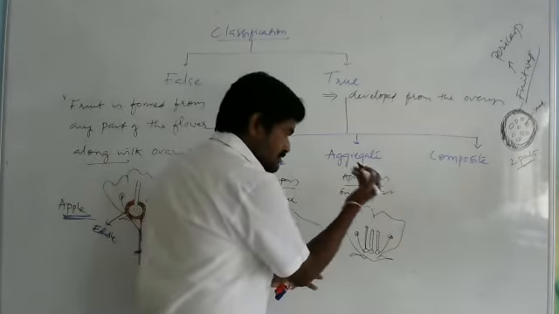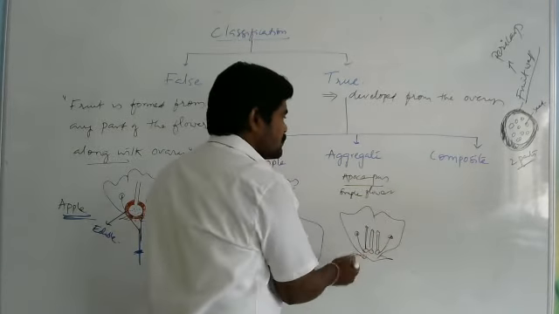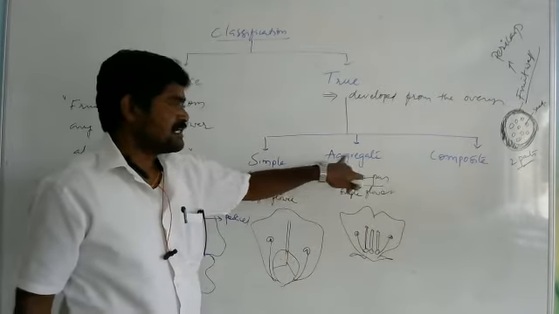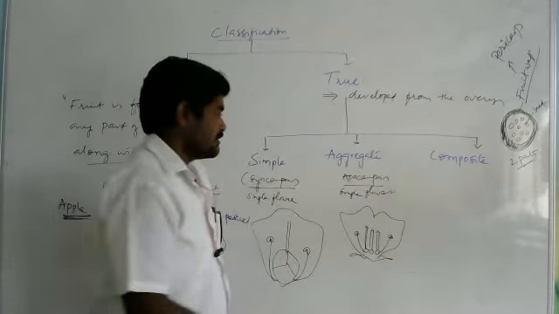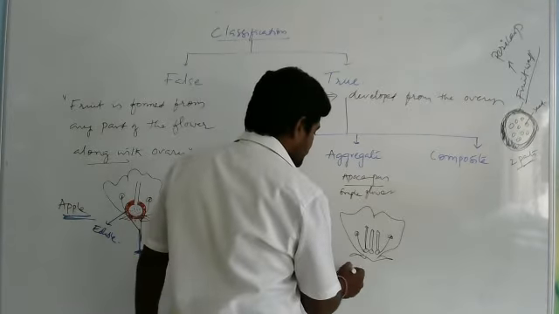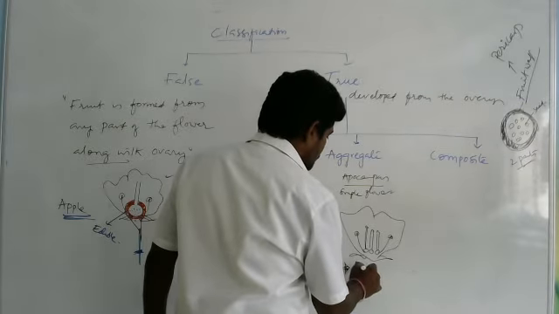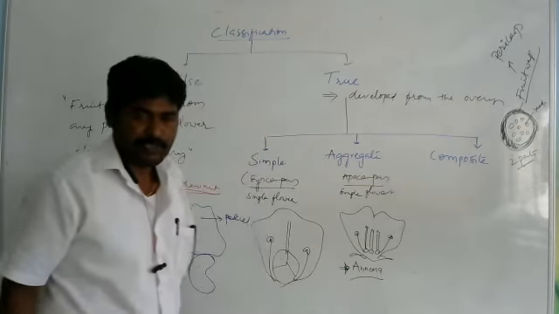If the apocarpus gynoecium from a single flower is modified into or developed into a fruit, then such type of fruits are called as aggregate fruits. Okay, for this the example is Annona. Annona. What is that? Annona.